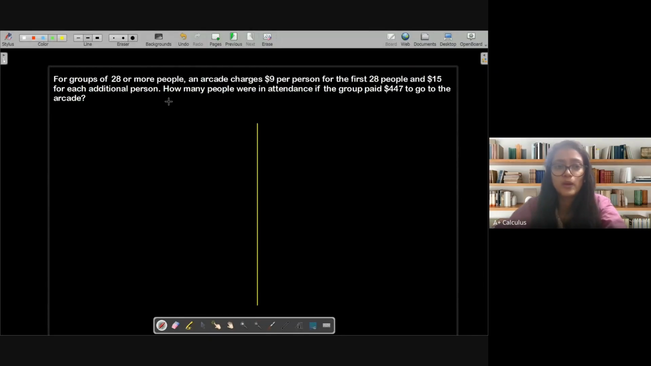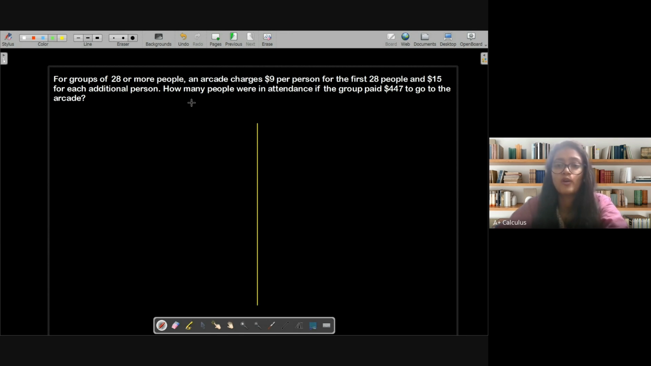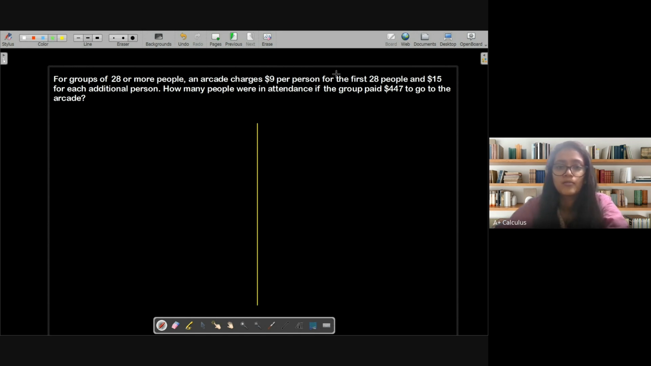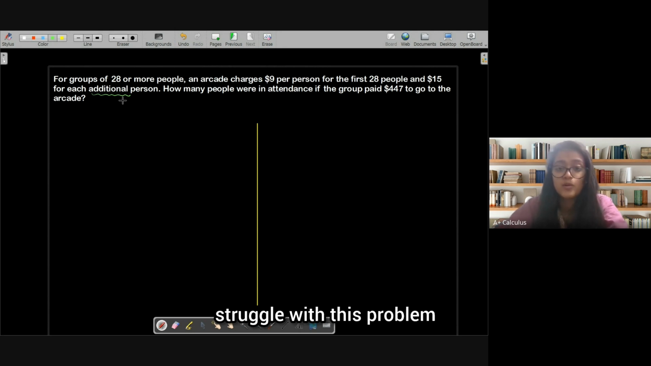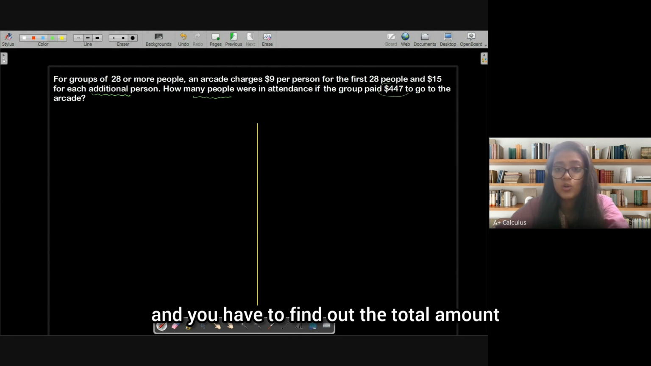So it says, for groups of 28 or more people, an arcade charges $9 per person for the first 28 people and $15 for each additional person. How many people were in attendance if the group paid $447 to go to the arcade? Honestly, this question is not that hard, but there is just one thing, this word, additional. You just have to be careful about this word. Many students struggle with this problem and similar problems, in which they give you the number of people and you have to find the total amount.